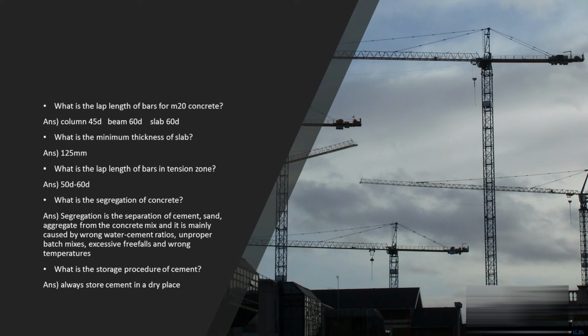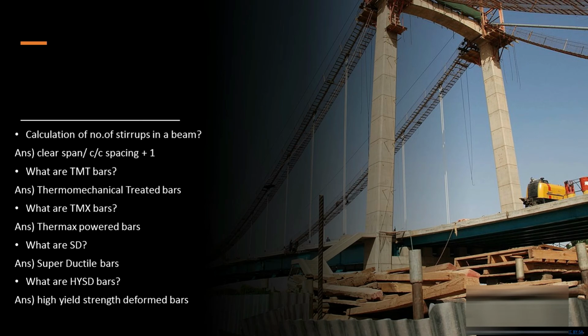What is segregation of concrete? Segregation is the separation of cement, sand, aggregates from the concrete mix, and it is mainly caused by wrong water-cement ratios, improper batch mixes, excessive free falls, which is the free fall of concrete, and wrong temperatures. What is the storage procedure of cement? Always store cement in a dry place where there's no moisture, and make sure that the cement is not in contact with the ground. So make sure it's placed at a height and in a dry place.